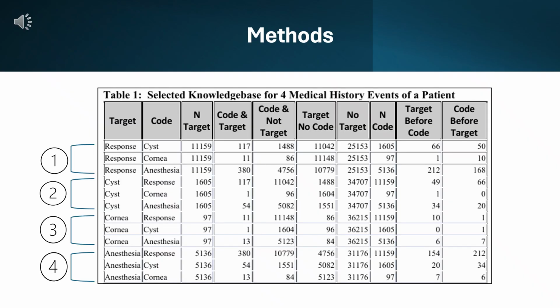Let's go over our methods. To begin, we connected to our source, the MAGI database sample knowledge base 1. We wanted to filter to isolate our 4 target concept codes. We then dropped any existing temporary tables to avoid conflicts or duplication, which is essential for script reusability and clean